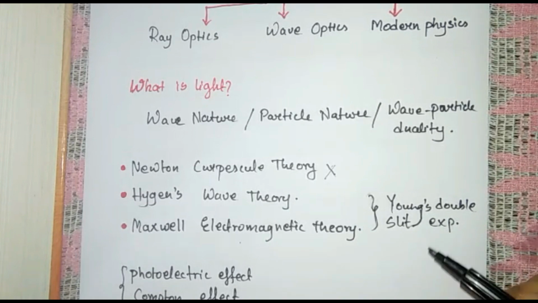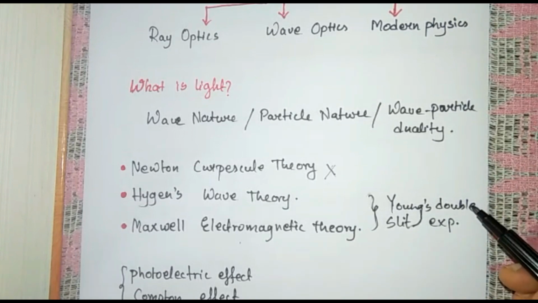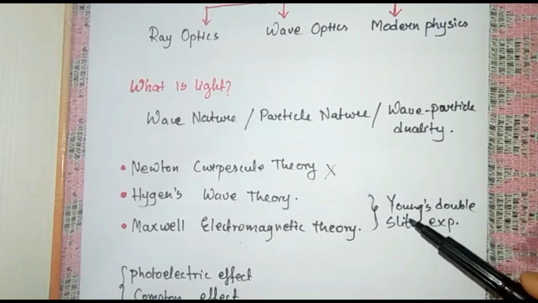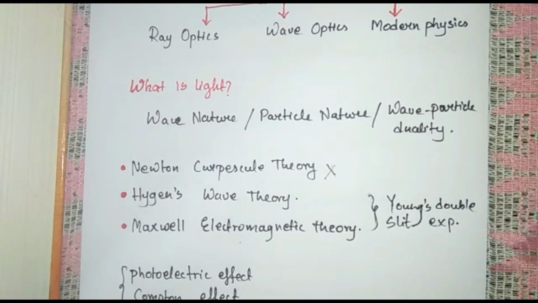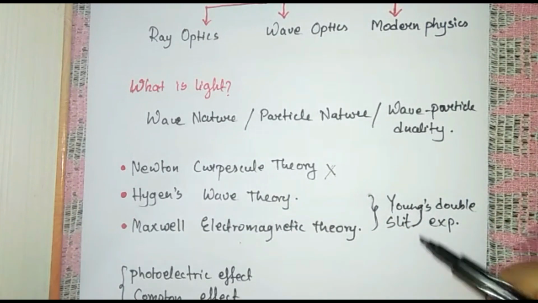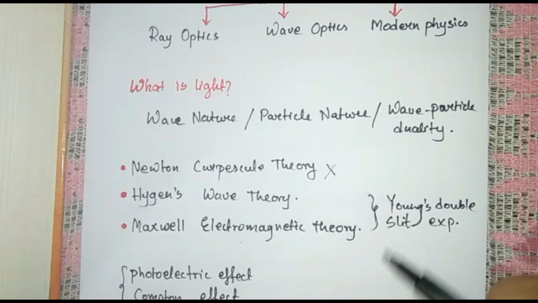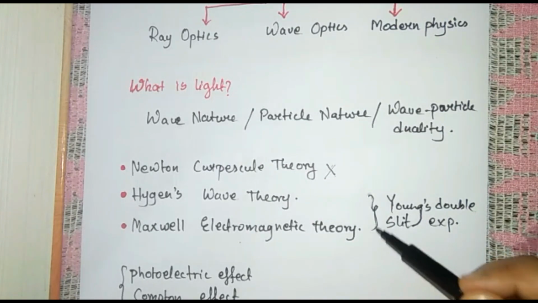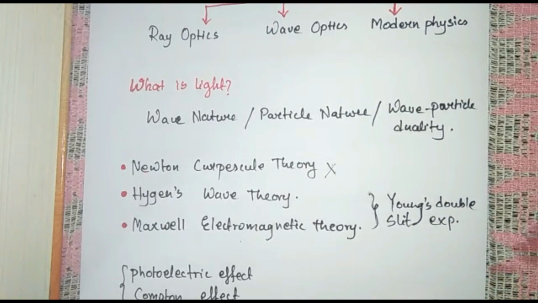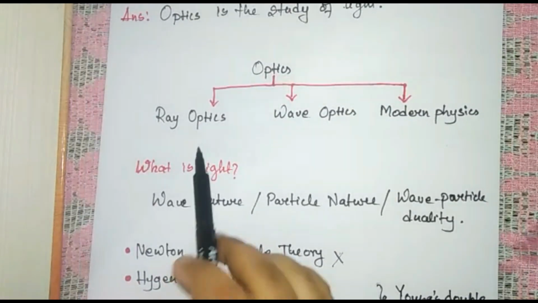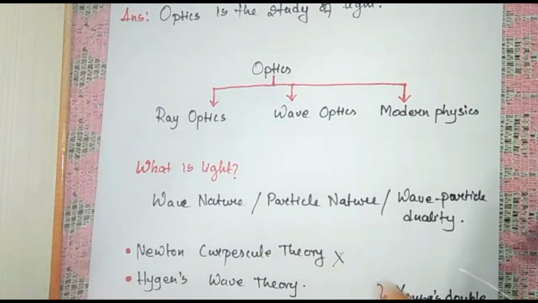So when these characters were examined by experiments over light, these theories passed, and thus light performed all the things of wave nature along with reflection and refraction. So when we talk about the wave nature of light, we mainly study ray optics and wave optics.